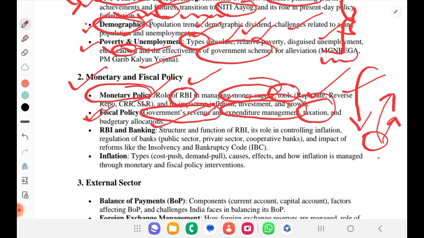Then we'll understand in depth about RBI and banking. So we'll understand the structure and function of RBI, its role in controlling inflation, and regulation of banks.